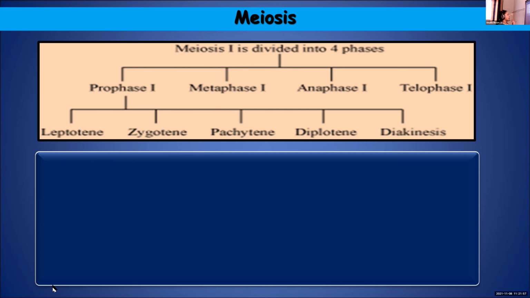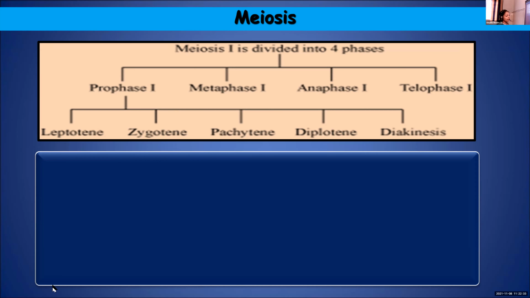So here in meiosis 1, the prophase is a very lengthy stage. It has several sub-stages like leptotene. You should learn them in order, because the changes taking place are also in a sequence. So you should remember them in the same order: leptotene, zygotene, pachytene, diplotene, and diakinesis. I'll repeat again: leptotene, zygotene, pachytene, diplotene, and diakinesis.